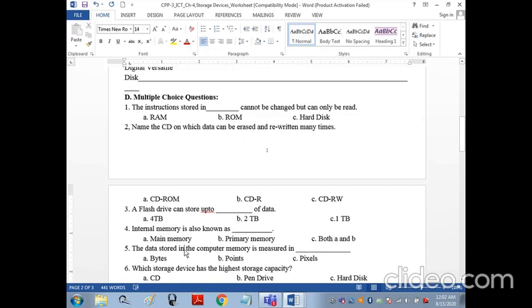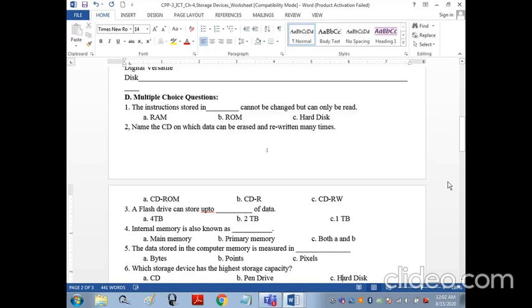Fifth one, the data stored in the computer memory is measured in bytes, points, or pixel. It is measured in bytes, that is 8 bits. 1 byte is equal to 8 bits. Which storage device has the highest storage capacity? CD, pen drive, or hard disk? The answer is hard disk.